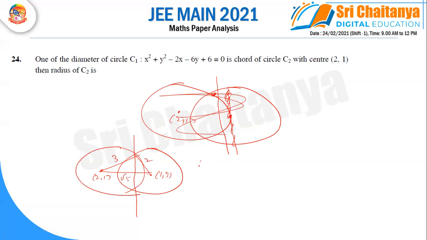So you will get hypotenuse square equal to side square plus side square. So the hypotenuse is root of side square plus side square. So you can get the radius of the second circle as 3.